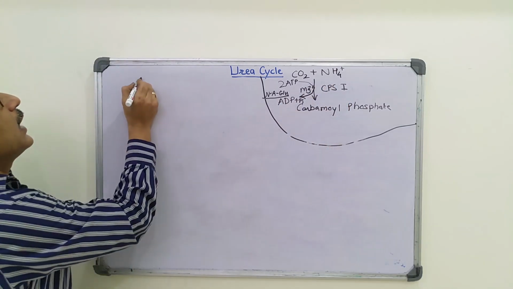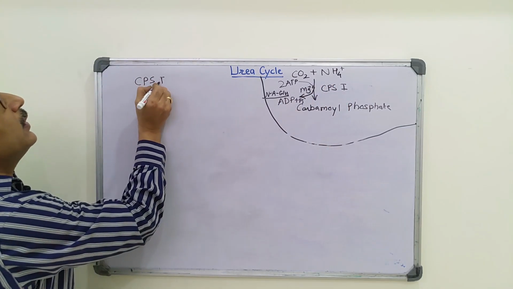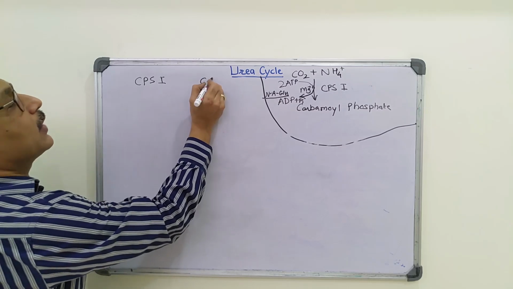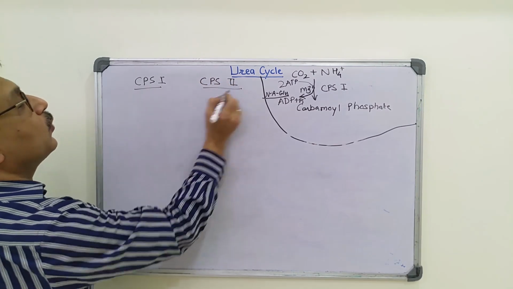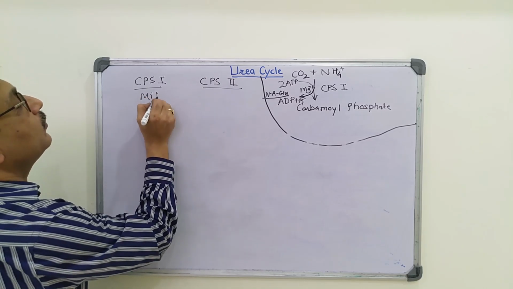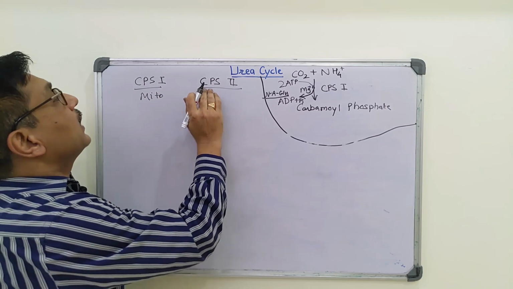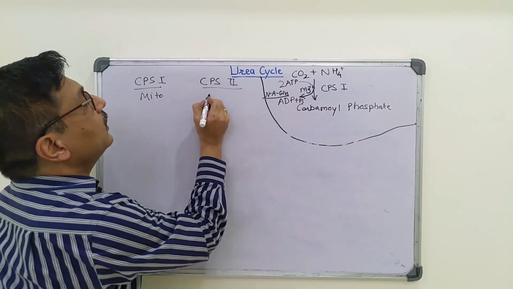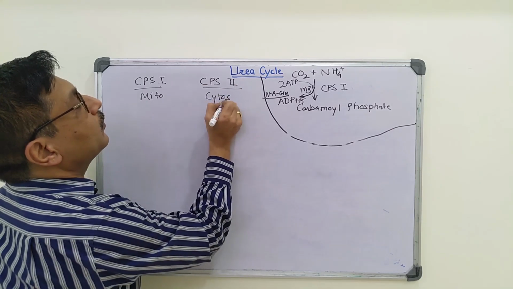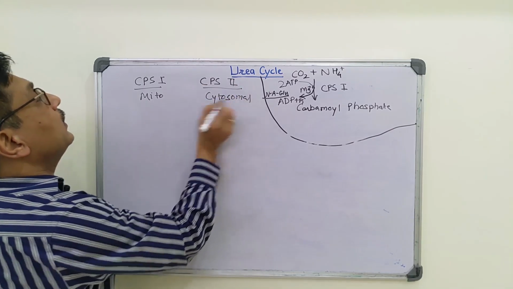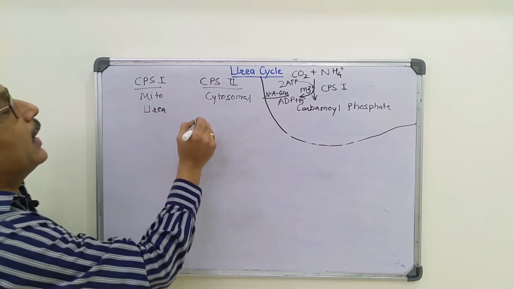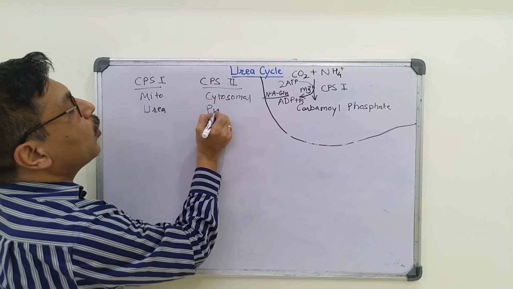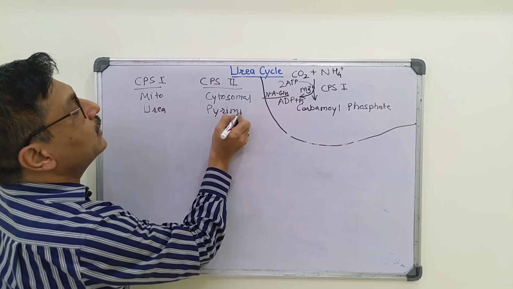When we heard carbamoyl phosphate synthase 1, the question arises, what is carbamoyl phosphate synthase 2? The carbamoyl phosphate synthase 1 is a mitochondrial enzyme, whereas carbamoyl phosphate synthase 2 is a cytosolic enzyme. CPS1 is involved in urea cycle, whereas CPS2 is involved in pyrimidine synthesis.